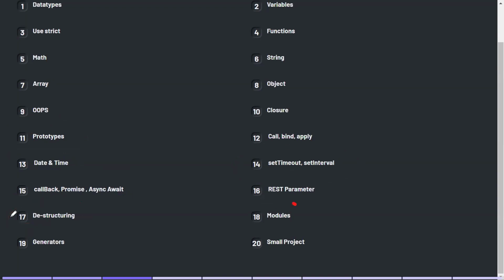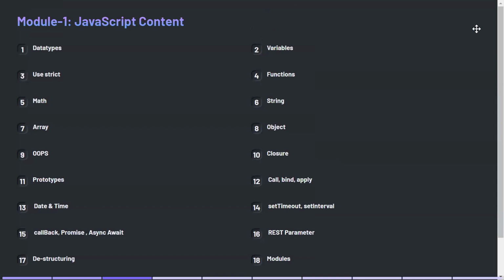After that, we will learn about the module system in JavaScript, how it works, and then we will learn generators. After that, we will create a project based on the knowledge we gather throughout this training course. So this is all about JavaScript, all about module 1. These are the topics of JavaScript we will cover.